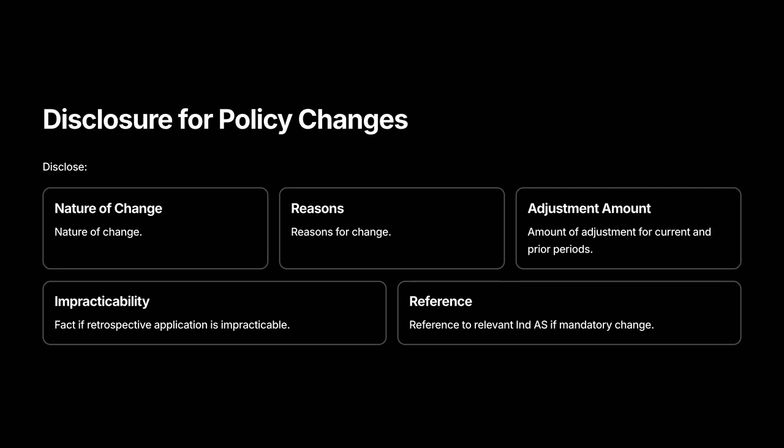Disclosure for policy changes. Disclose clearly and concisely the nature of the change and why it improves relevance or reliability, the amount of adjustment for current and prior periods. If retrospective application was impracticable, explain the reason. Also cite the IND AS that required the change, if applicable.